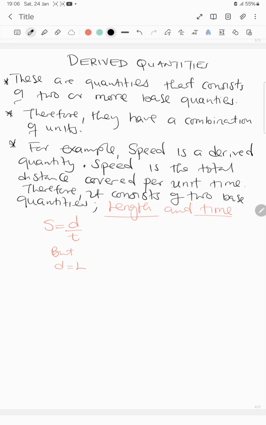For example, speed is a derived quantity. Speed is equal to distance over time, and we know that distance is a length. For example, volume is equal to L times B times H. All these are lengths, so you are multiplying lengths. So volume is a derived quantity.